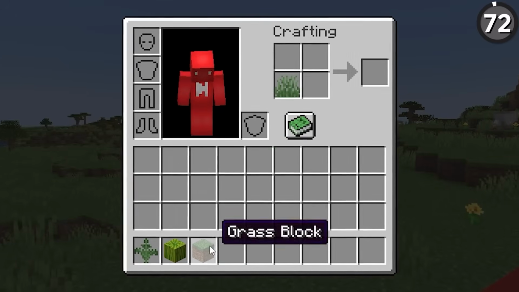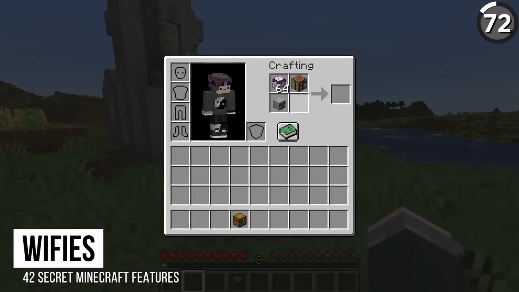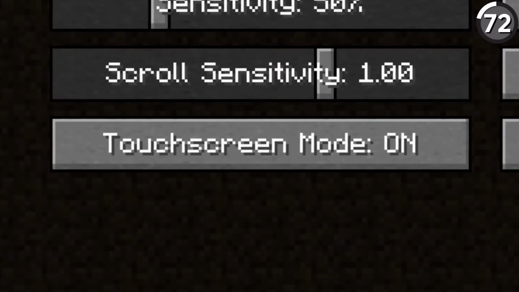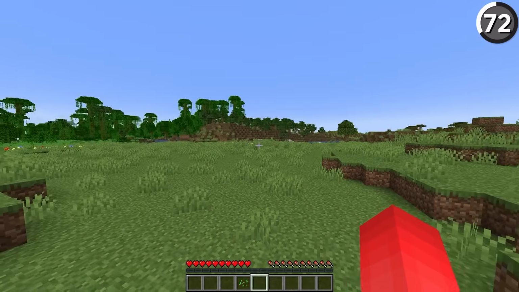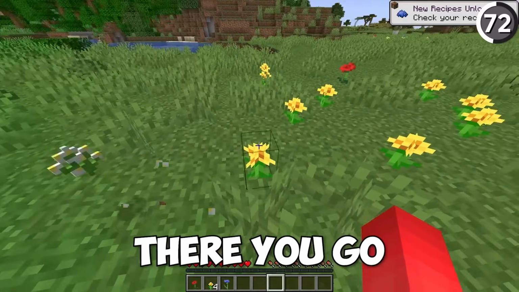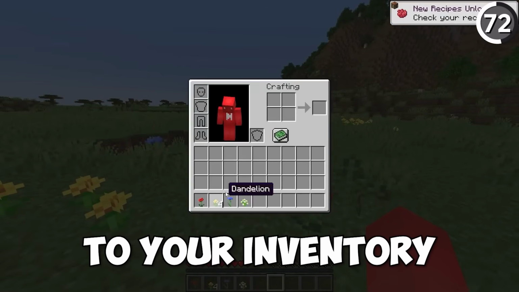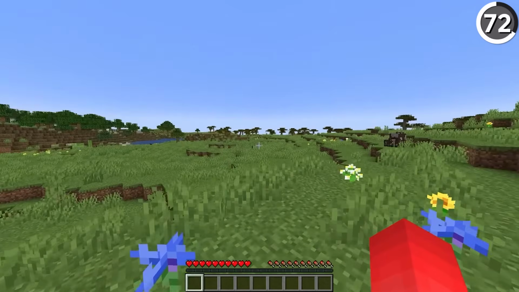This supposed useless feature is actually anything but that, because as Crafter Dark and Weefies point out, if you were to toggle on the touchscreen mode option, then it's possible to put some of your items into the crafting 2x2 grid and have them stay there after you close the inventory. And boom, there you go. Now you've got 4 extra slots to your inventory at no extra cost, making this essentially the cheapest shulker box that you could ask for.